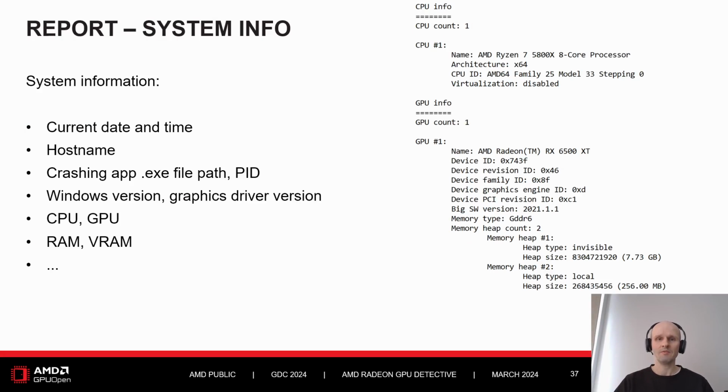Finally, at the very top of the report, we also include basic information about the hardware-software environment where the crash happened, including the installed CPU, GPU, the amount of system memory, video memory, host name, full path of the application that crashed, its process ID, and other parameters. This is a great help for developers who want to track the system configuration where the crash happened and want to reproduce the crash maybe in the same environment, or who have to handle multiple crash reports from many different machines.